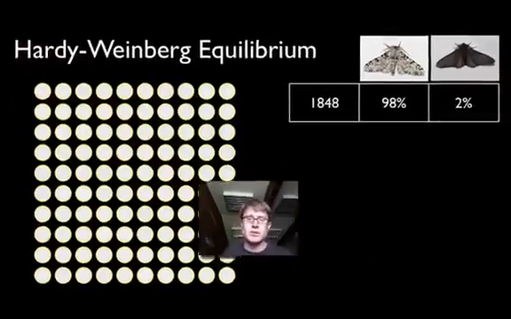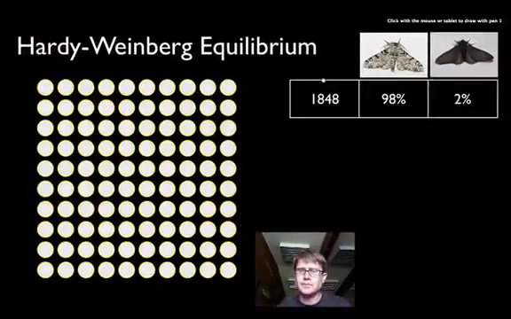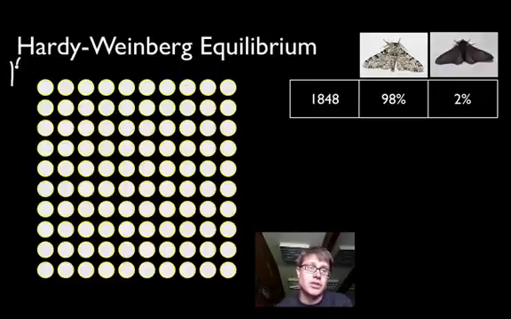So let's look at some actual numbers. In 1848, 98% of the individuals were light in appearance and only 2% were dark. And so we can actually figure out what the gene pool frequencies were. Over here I have 100 genes, and all of them are light right now. Let's figure out how many actually were light.